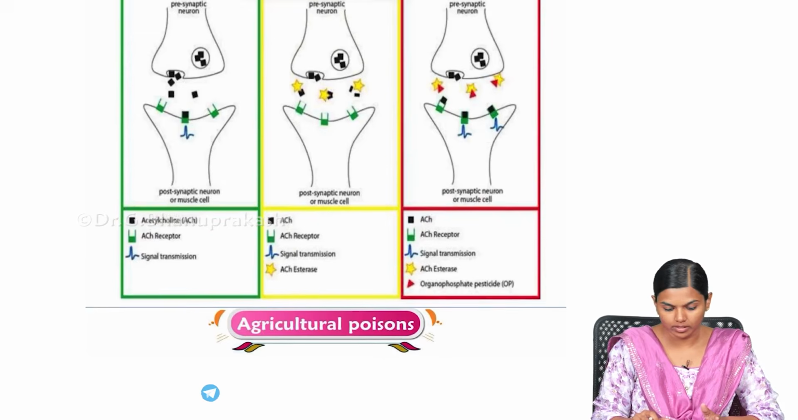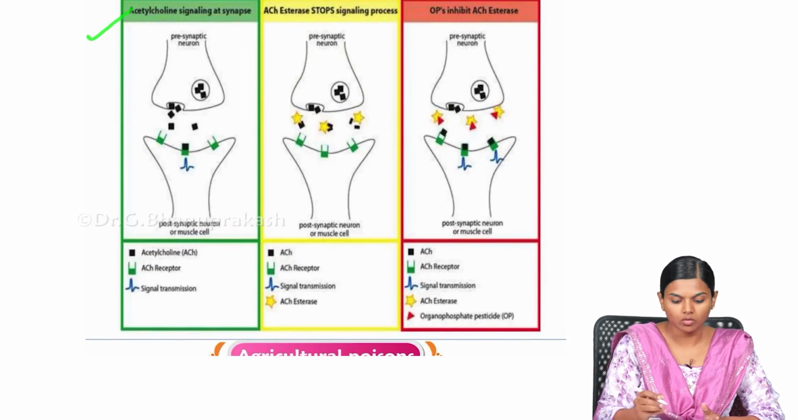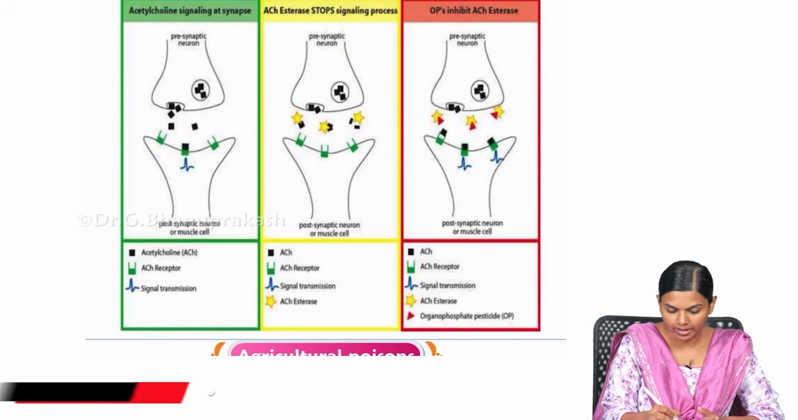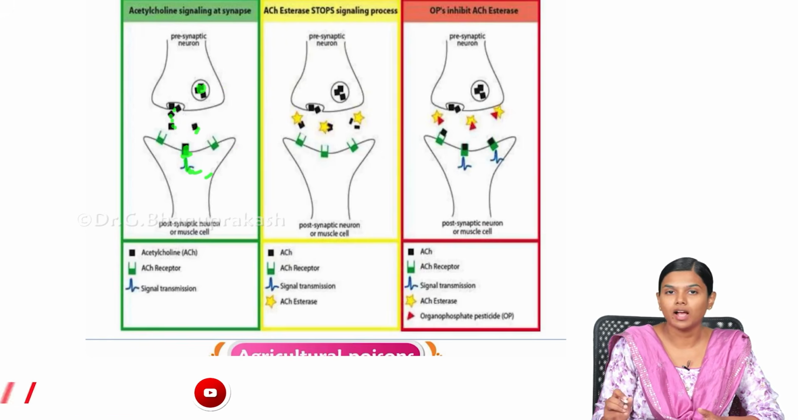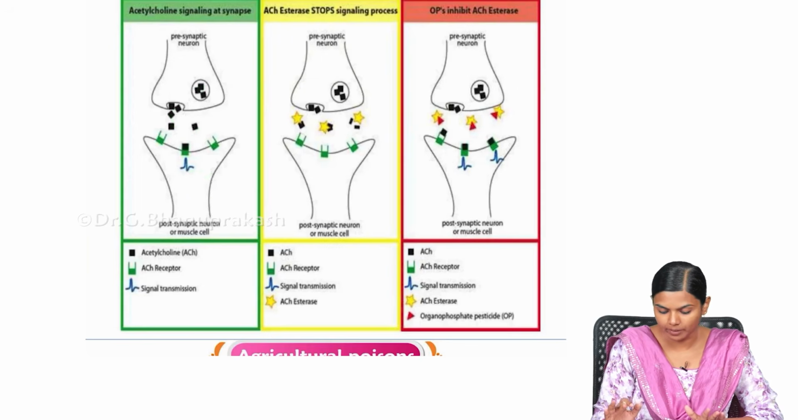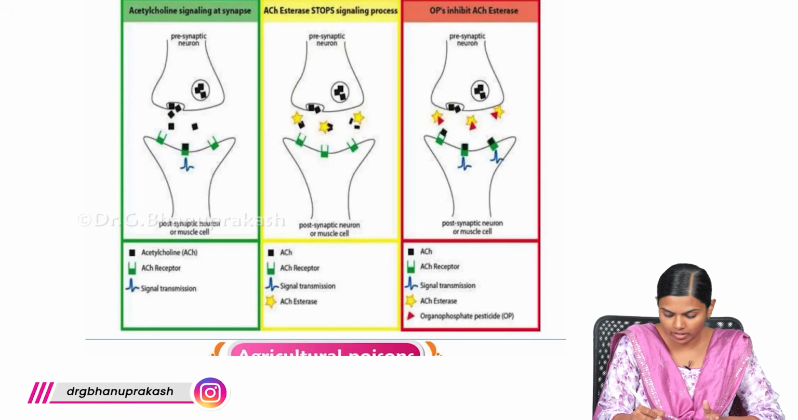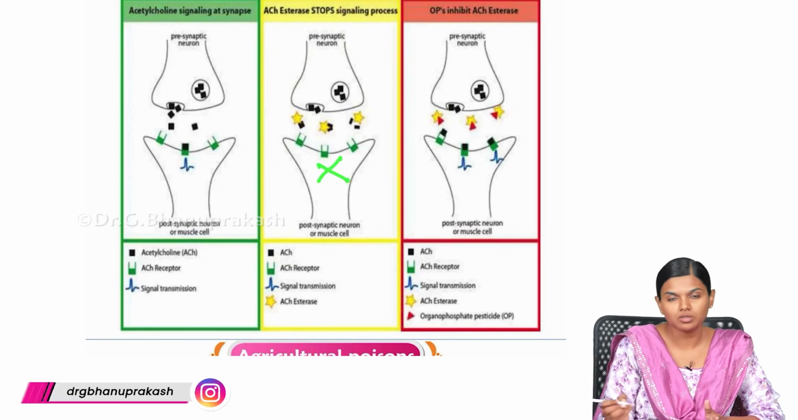Normally, this is how the pathway works. This is your synapse junction, you have the acetylcholine. Acetylcholine is released, it goes and sits in the receptor and the transmission happens. This is how it is normally done. Once the transmission is over, acetylcholinesterases come and pick up the acetylcholine and degrade it so that the transmission will stop.